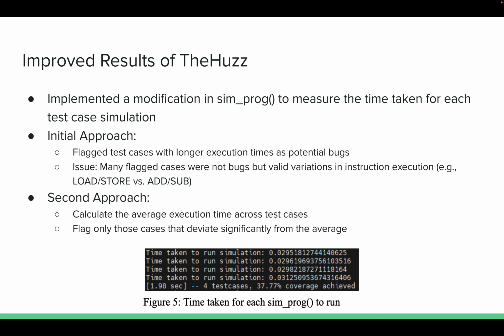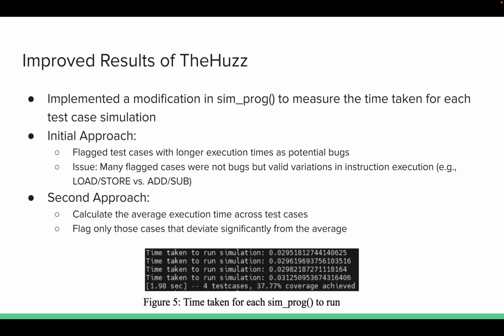And our solution, the improved results that you'll be seeing in the demo in the following video, is that we implemented a modification, SimProg, to measure the time taken for each test case simulation. Our initial approach was to flag the test cases with longer execution times as potential bugs. One of the issues we ran into was that many of these flagged cases were not bugs, but valid variations in the instruction execution, such as load store or add sub.